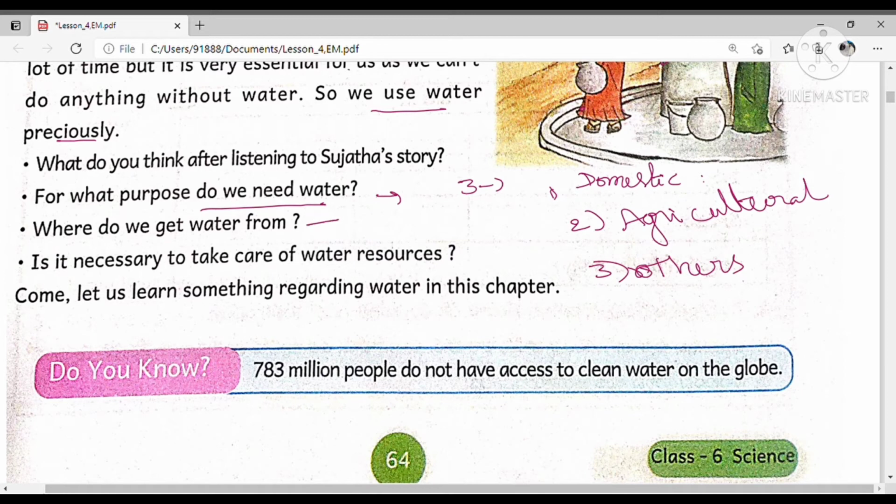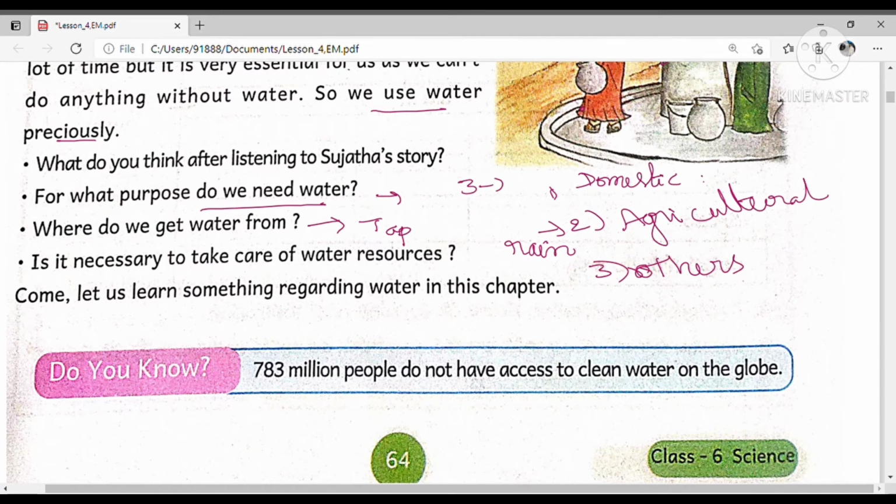So where do we get water from? Generally in our home we use tap water. We get tap water from underground through the motors. For irrigation purposes we use underground water as well as rain water which is in lakes, rivers, wells and ponds. So generally we get water from resources like ponds, lakes, tanks, and underground water.